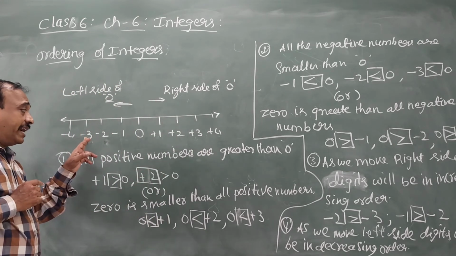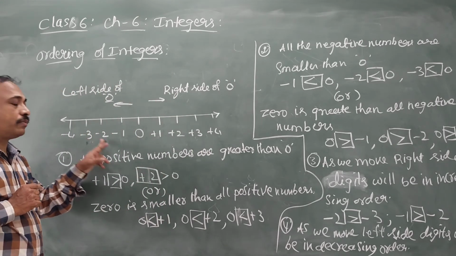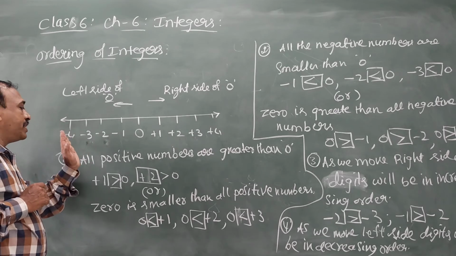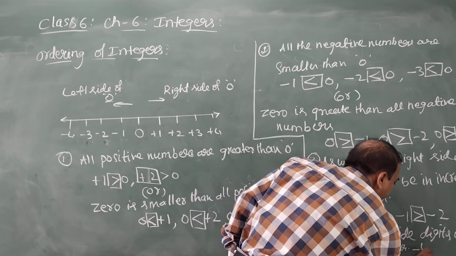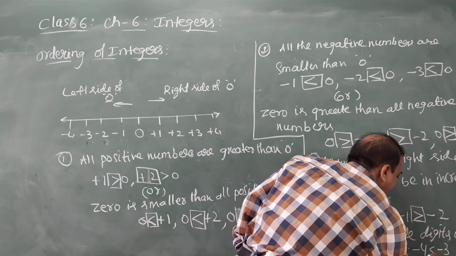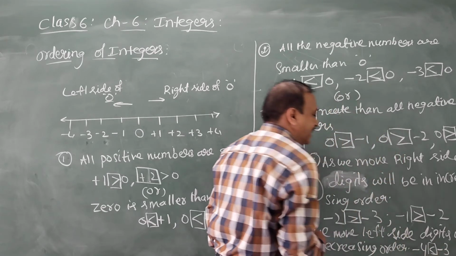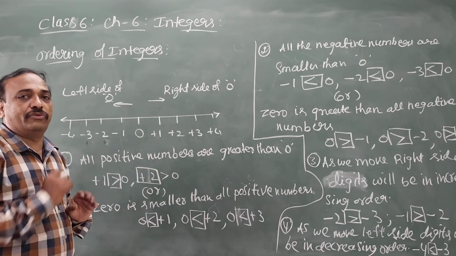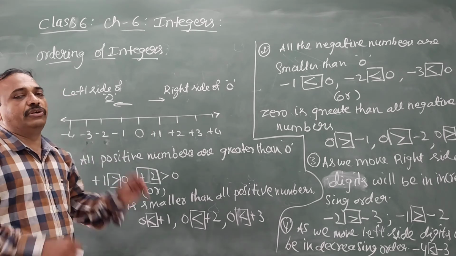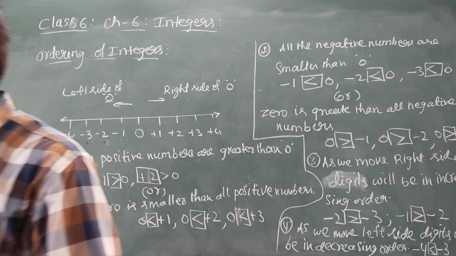That means minus 3 is smaller than minus 2. Minus 4, to the left, is smaller than minus 3. Like this example, we can give n number of examples. So on the right side the value will be increasing, and on the left side the value will be decreasing.